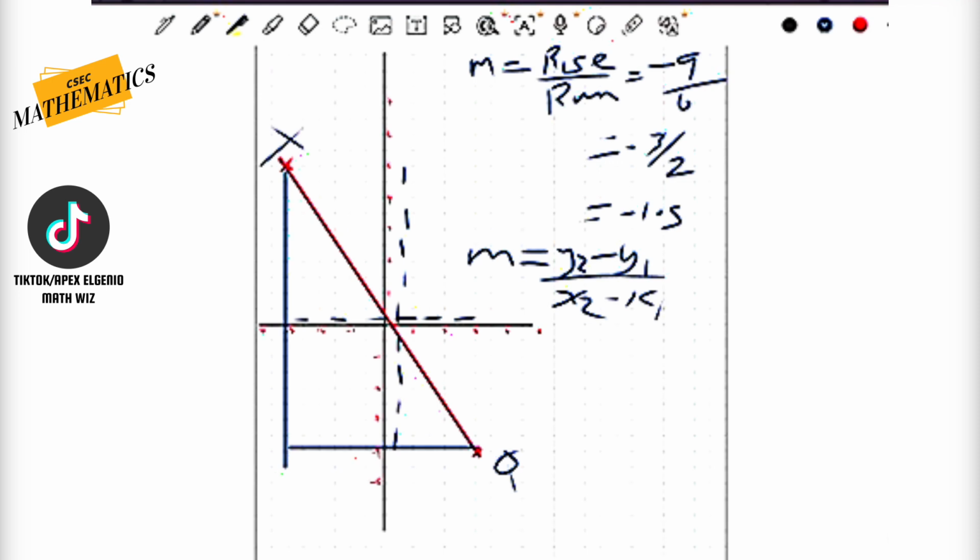Let's go right ahead, use rise over run. But there are some students that are heavily dependent on a formula. Some students are not big fans of graphical topics, and so they always tend to gravitate towards the easier, so to speak, approach.